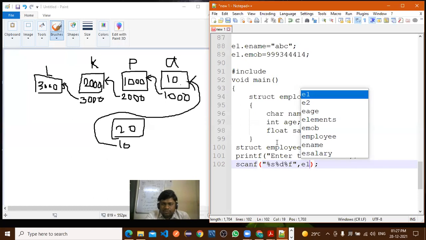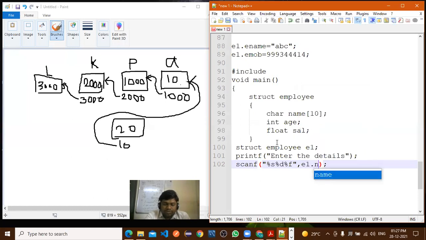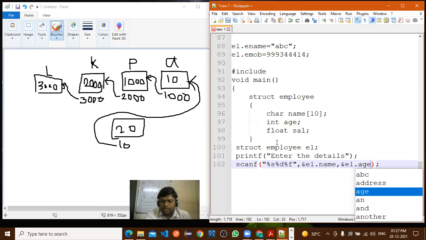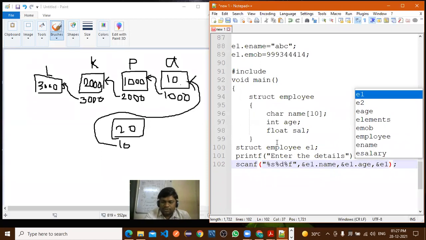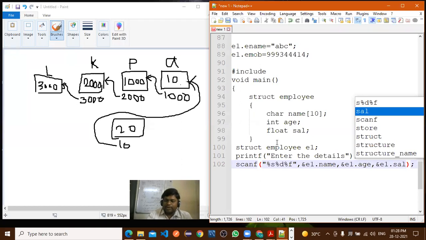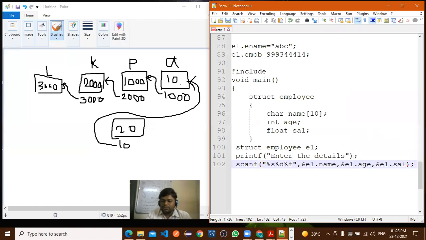Now, here in scanf, how to call this variable? E1 dot name, right? But here ampersand is required because we are taking the value from the user. Comma. Now what to write next? Ampersand E1 dot age, comma, ampersand E1 what? Mobile. Cell. Mobile we have considered previously. Now we have skipped that variable. Only salary we have. Now these variables we have taken from the users.